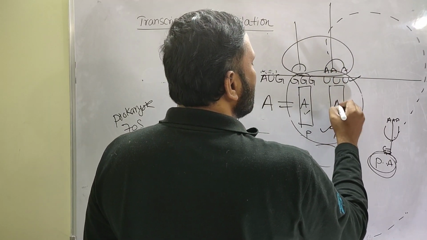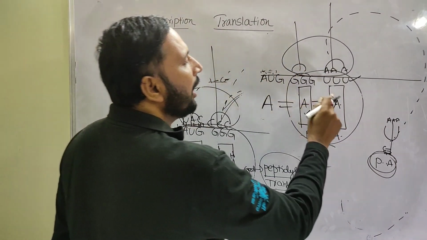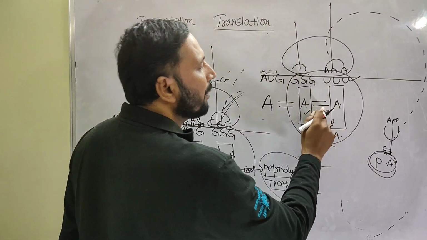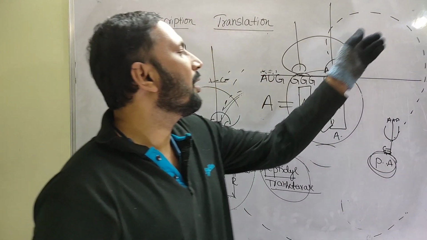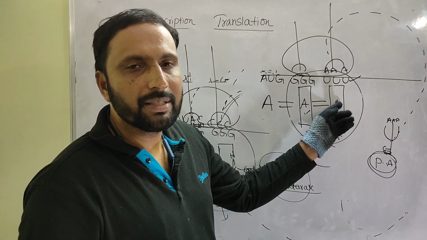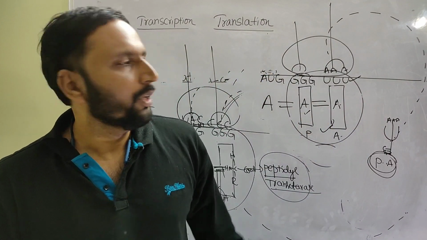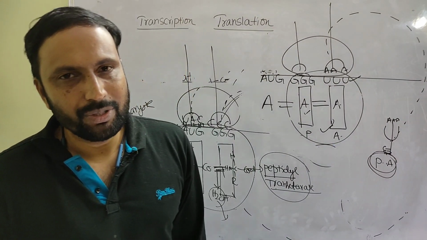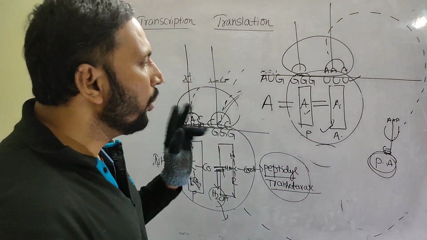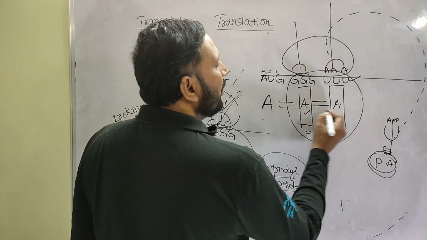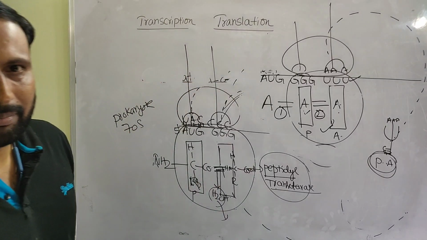Now this is the amino acid. Again, the carboxyl group of this amino acid and the amino group of that amino acid, their peptide bond is established. Like that, for the movement of the third amino acid, an elongation factor is required. Again, for translocation, an elongation factor is required. So here also 2 GTPs are required. Anyway, the peptide bond is formed. Look here, 3 amino acids are there. How many peptide bonds? 2 peptide bonds, remember.